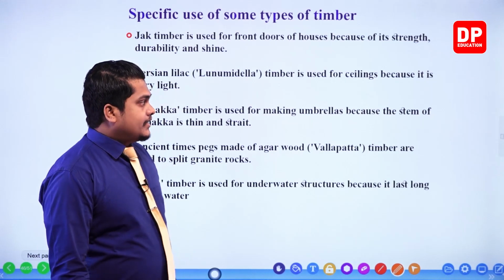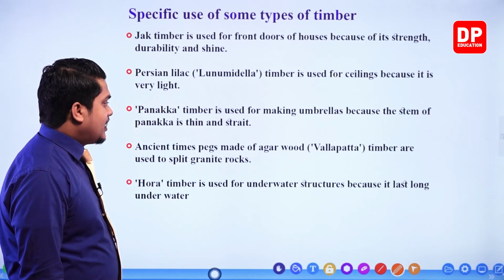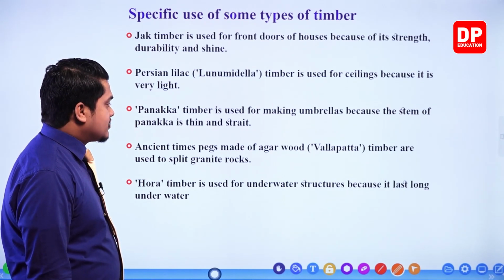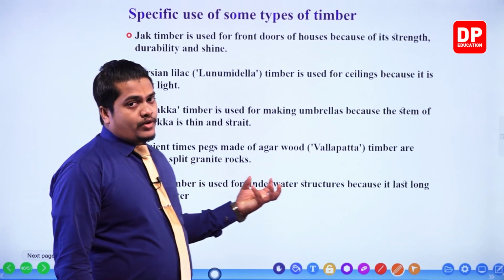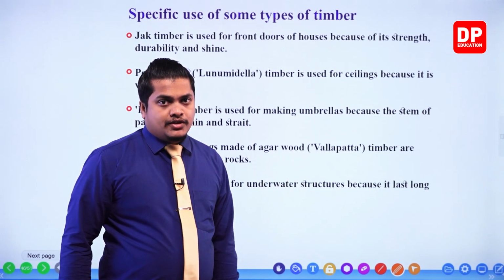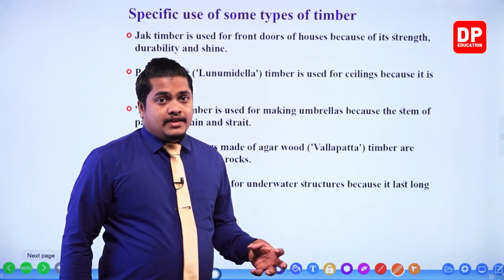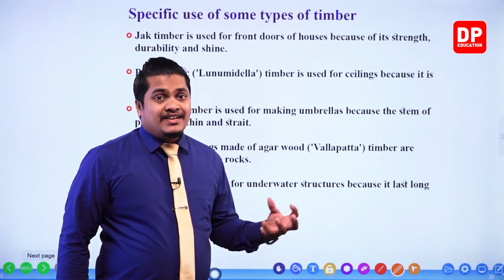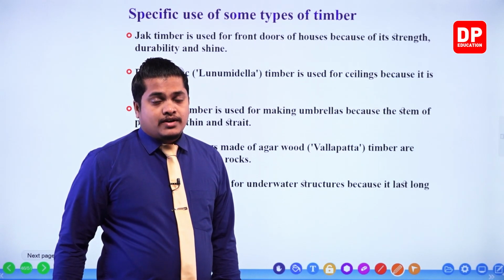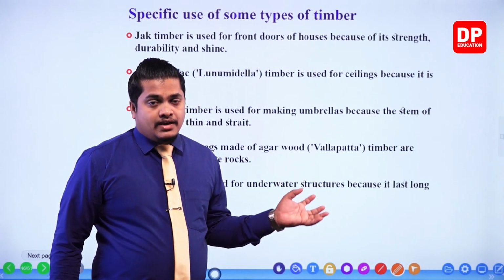Okay, the next one: in ancient times, pegs made of ega wood, Vallapata timber, were used to split granite rocks. So pegs made out of ega wood. Ega wood timber can be used to make pegs, my dear children. These pegs are so strong that they can even be used to split granite rocks. Pegs are also constructed from different kinds of wood or timber, like agar wood, in order to split rocks.